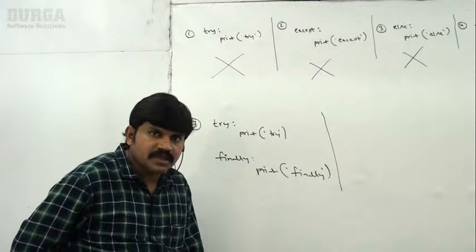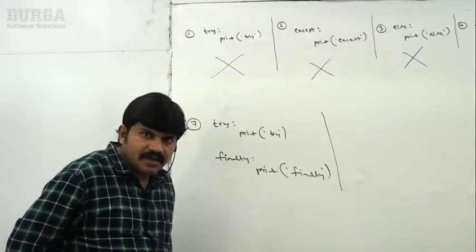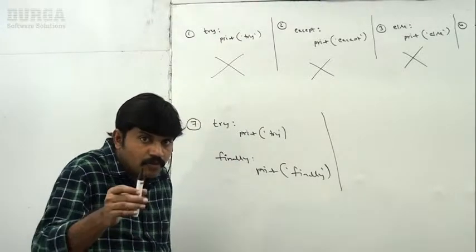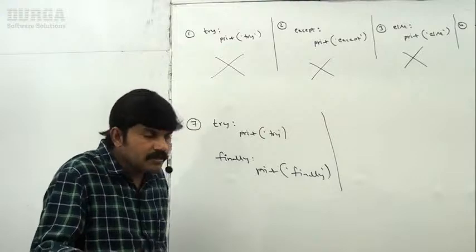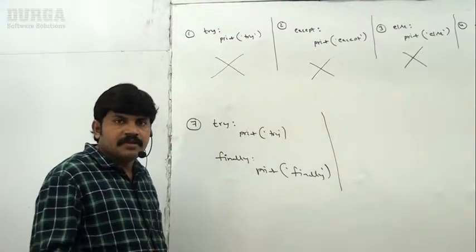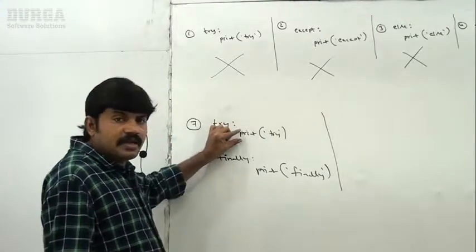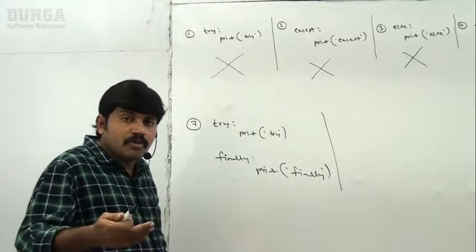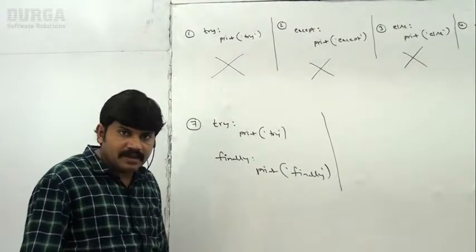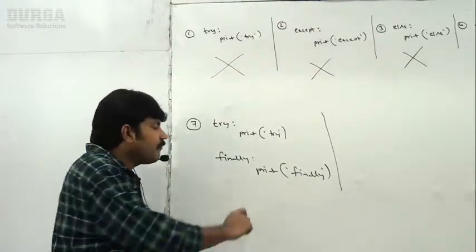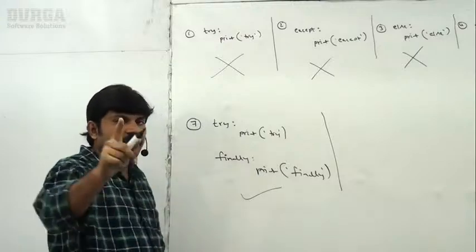You respond. Why are you silent? Is it valid or invalid? Remember, most of the people are going to feel it is invalid, because, sir, risky code is there, so handling code must be required. Without an except block, what is the need of taking try? You may get that doubt. But perfectly, this one is a valid combination.